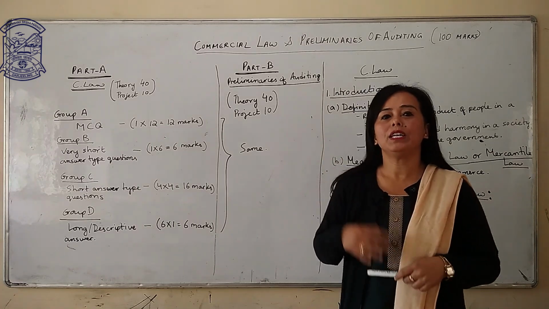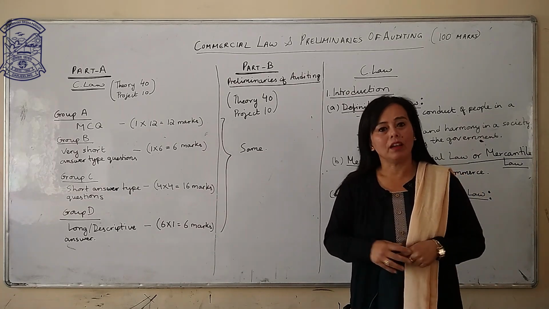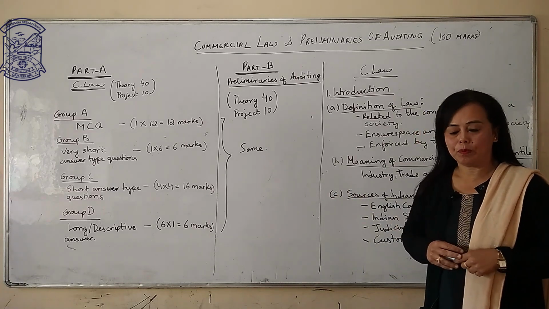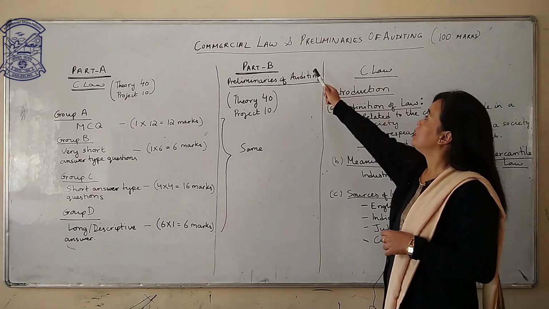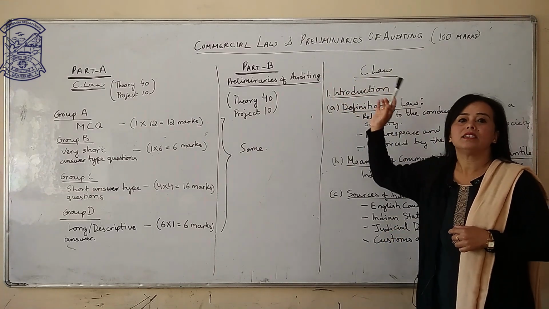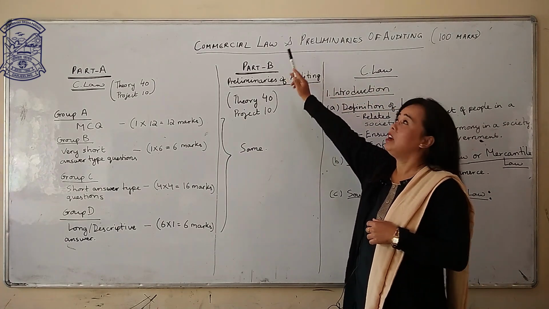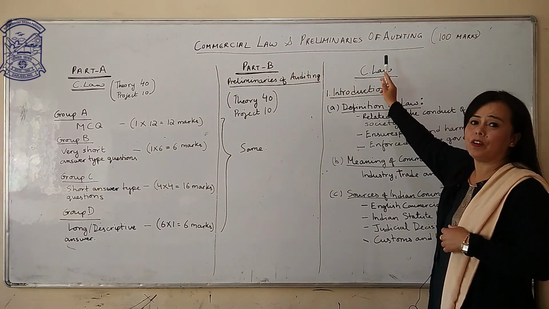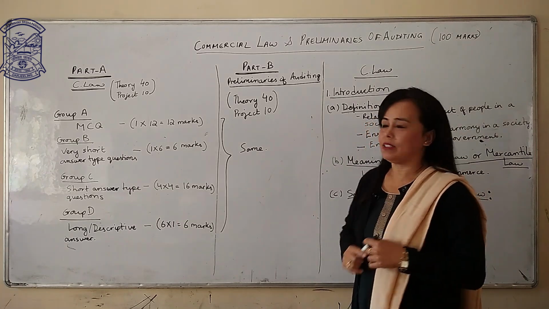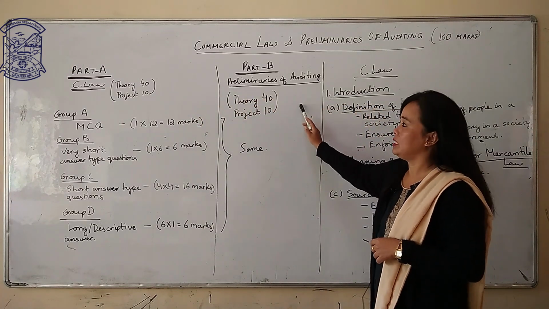First of all, before going to the subjects, let us see how the marks are distributed according to your syllabus, according to your question paper. Now, Commercial Law and Preliminaries of Auditing are two different subjects, but it consists of total 100 marks: 50 marks Commercial Law and 50 marks Preliminaries of Auditing. These subjects are divided into two parts: Part A, Commercial Law, Part B, Preliminaries of Auditing.